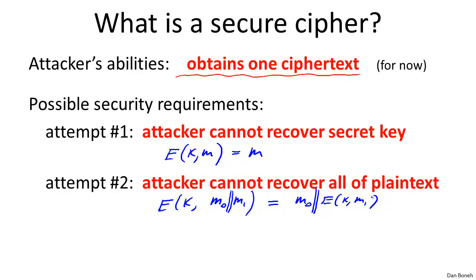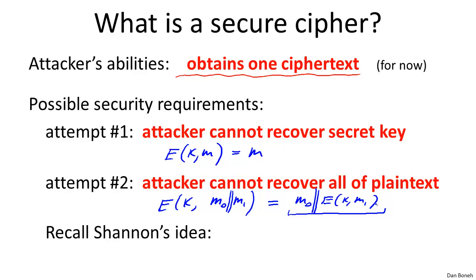Here the attacker is given one ciphertext, and his goal would be to recover the entire plaintext. But the poor attacker can't do that, because maybe we encrypted M1 using the one-time pad, so the attacker can't recover M1, since we know the one-time pad is secure given just one ciphertext. So this construction would satisfy the definition, but unfortunately it is clearly not a secure encryption scheme, because we just leaked half of the plaintext. M0 is completely available to the attacker. Even though he can't recover all of the plaintext, he might be able to recover most of it, and that's clearly insecure.